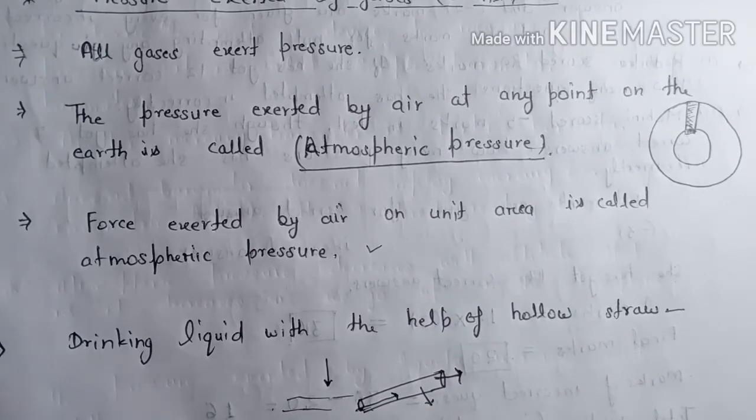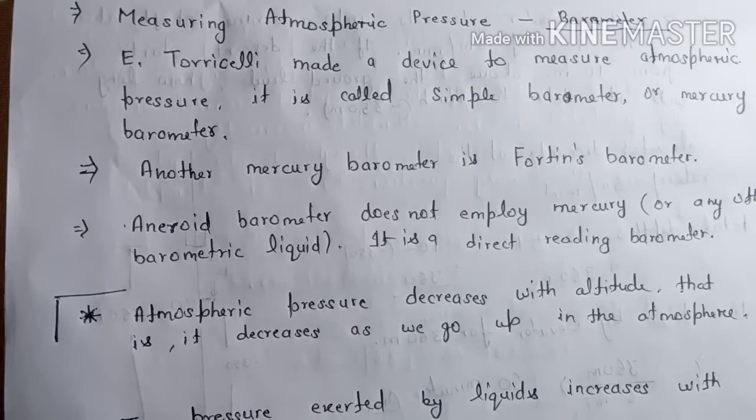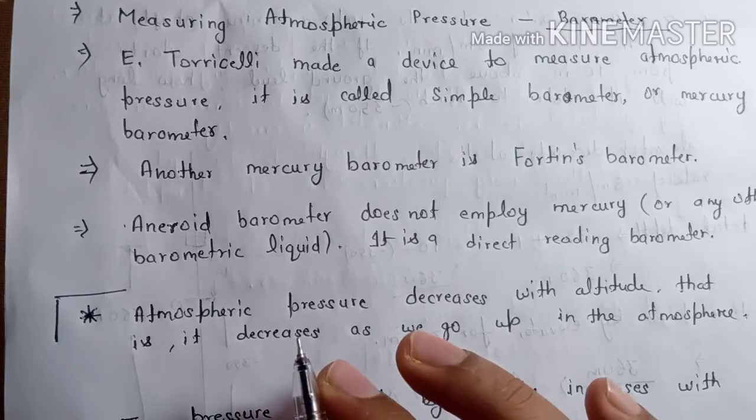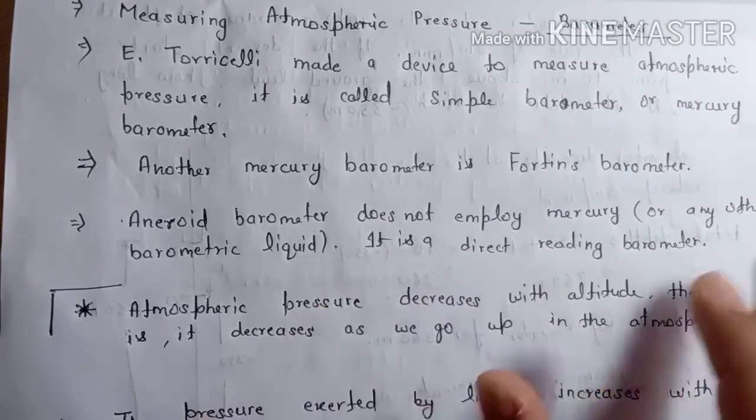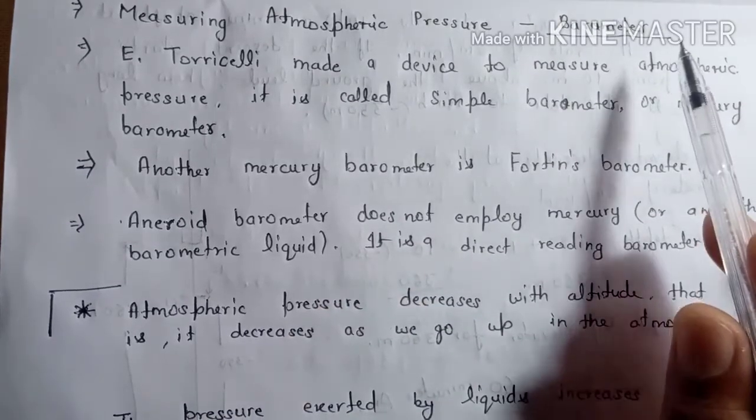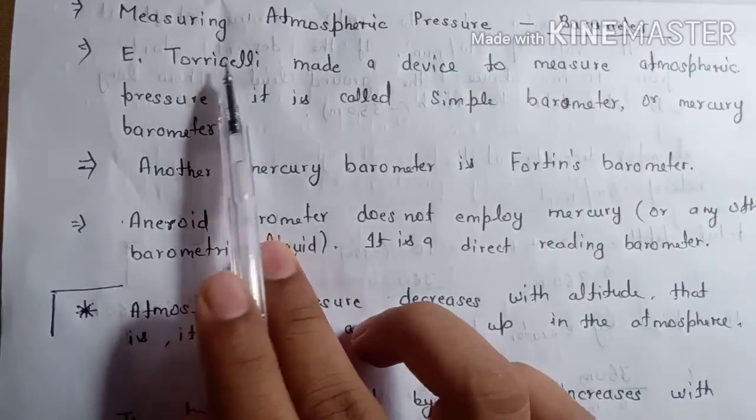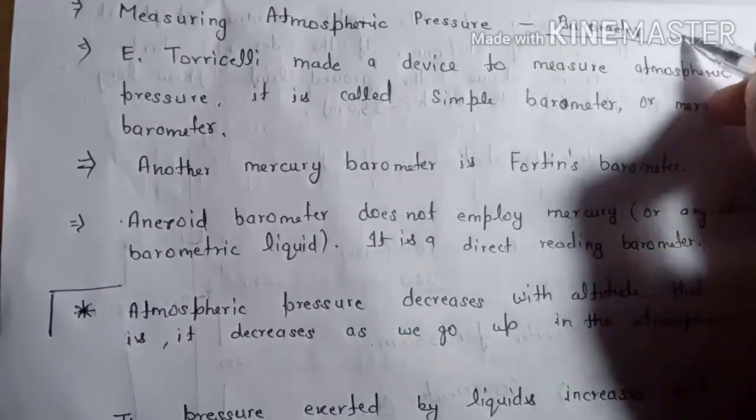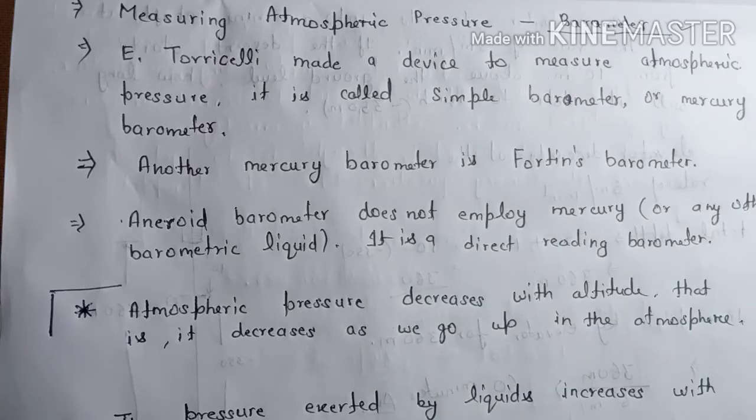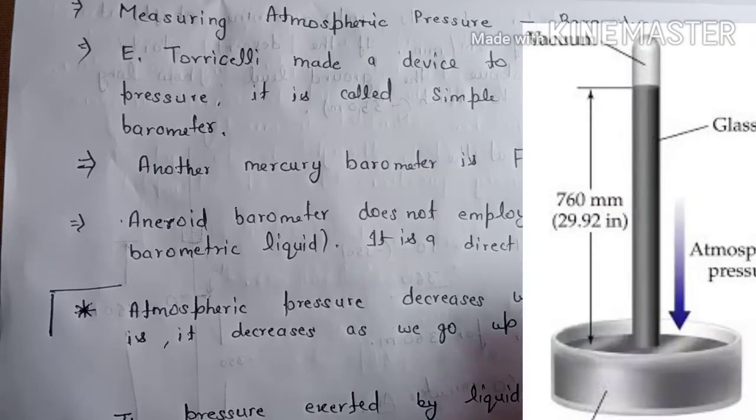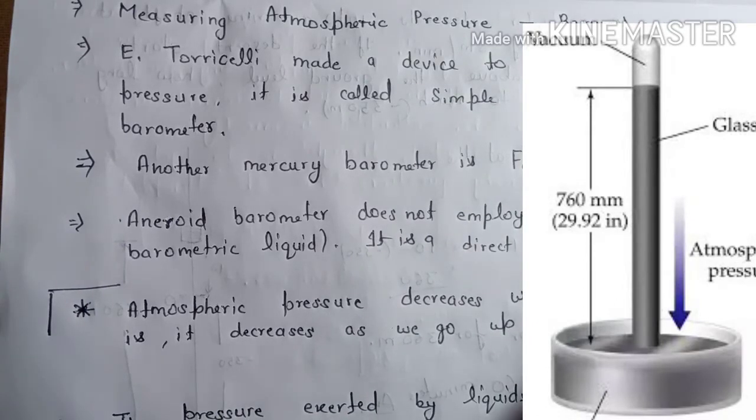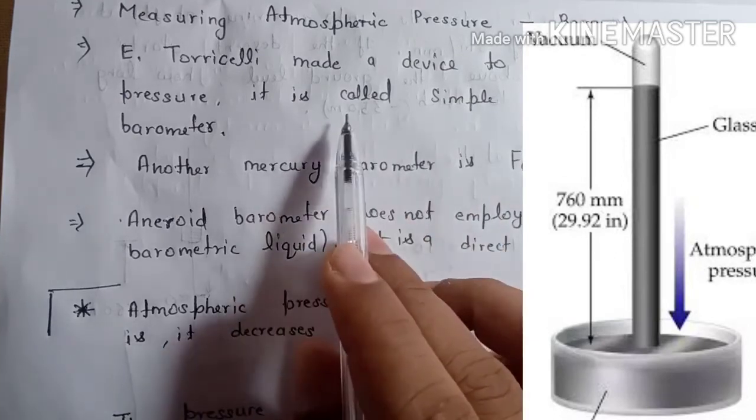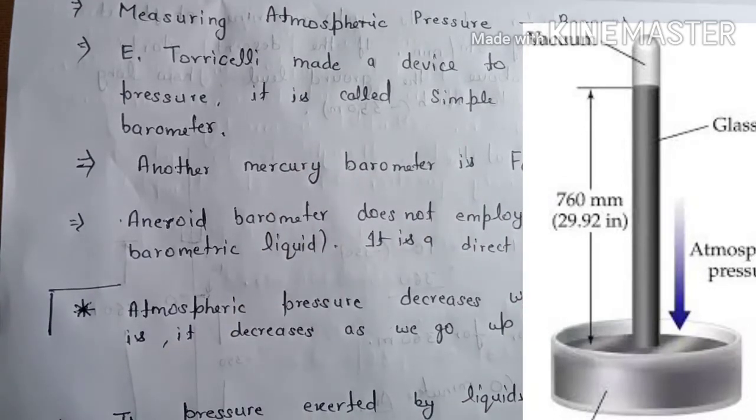and we can consume this liquid. We have a measuring device to measure the atmospheric pressure or the pressure of gases, and that is called a barometer. Scientists initially made a device to measure the atmospheric pressure that was simply based on a barometric liquid, and here mercury is used as the barometric liquid in that barometer, and that instrument is called a barometer.